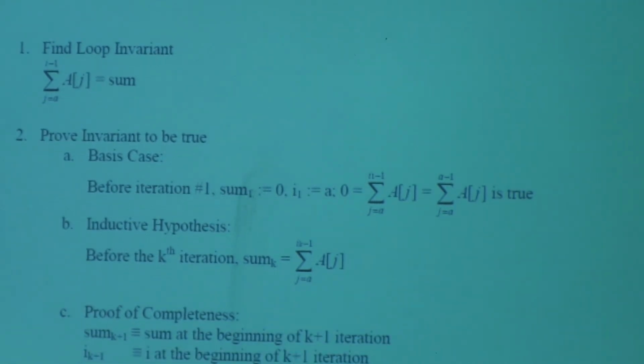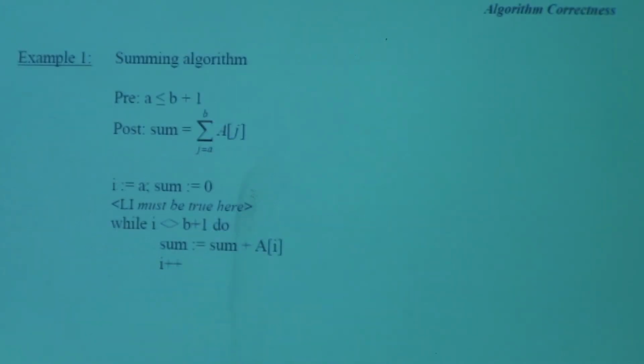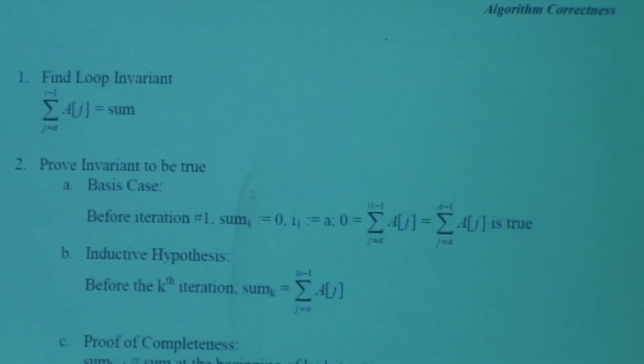Now, think very carefully. What is the value of i before the second iteration? So we did this iteration. Now, what's the value of i? a plus 1. So listen very carefully. Since the loop invariant must be true before the second iteration, the value of i is a plus 1. The loop invariant says sum is equal to the sum over j from a to a plus 1 minus 1, which is a to a, which means that before the second iteration, sum includes the first term.